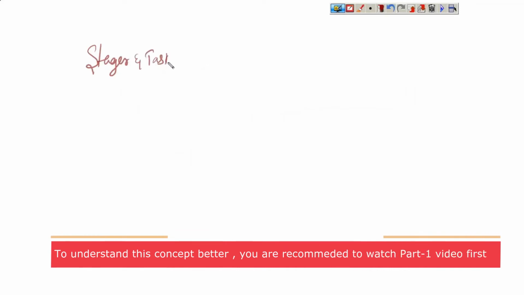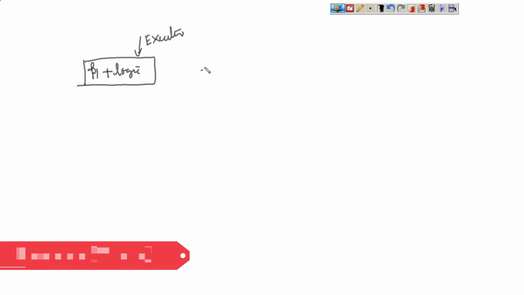Stages and tasks. So we have a partition, and logic is there along with it, and this will be used to process the data. What is required? An executor is required. So processing is going on. The state I'm telling you, the state of data, that is partition.